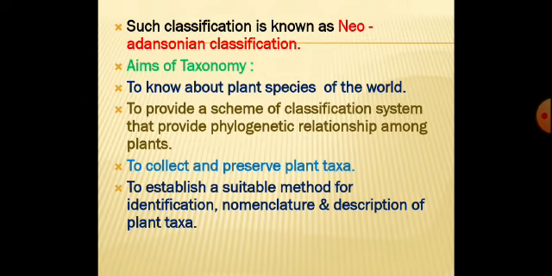The next one is to collect and preserve plant taxa. We collect them, we press them, make them into herbarium, and we preserve that taxa or the plant body.